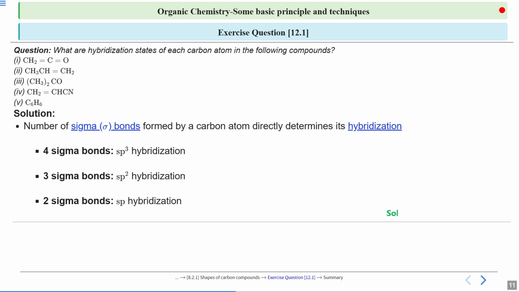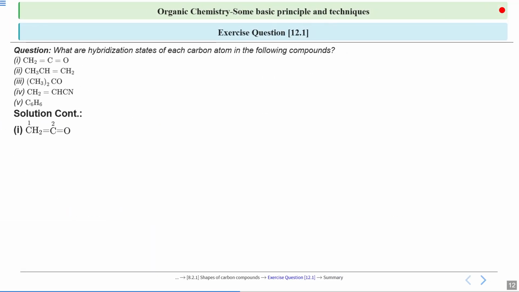So let us solve the given compound with the help of this normal categorization. First comes our CH2CO. We have designated this carbon 1 and carbon 2. If you look at the first carbon here, then you can clearly say that carbon number 1 will have 3 sigma bonds: 2 with hydrogen and 1 with the next adjacent carbon.